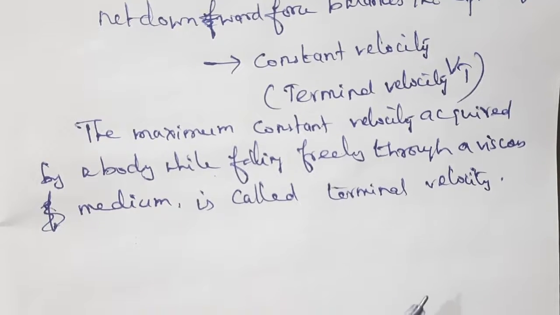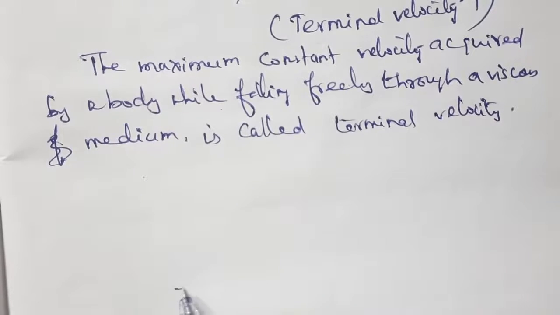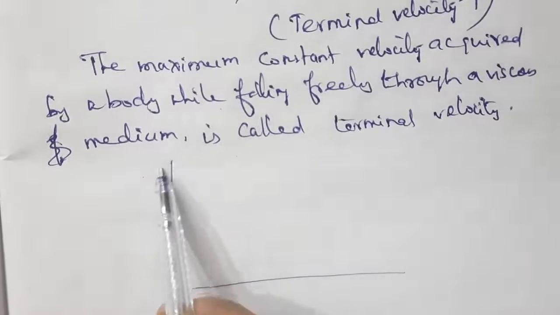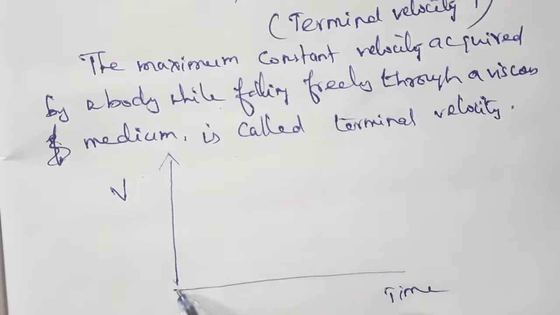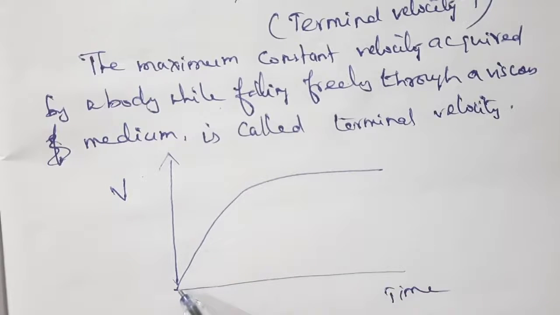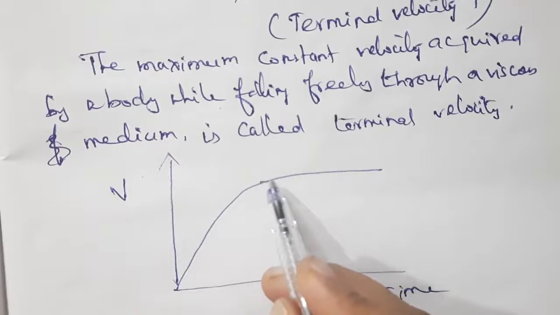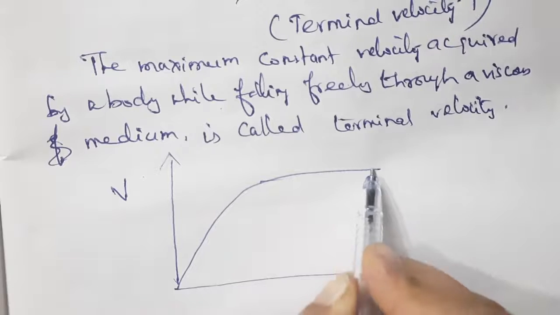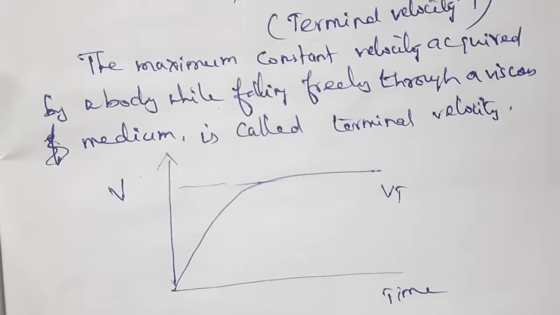They have plotted the graph between time and velocity of the falling sphere. The time is taken along the x-axis and the velocity of the falling sphere along the y-axis. First, the sphere is accelerated initially, so the velocity increases, and in course of time it becomes constant. So it attains the terminal velocity. Now, we are going to learn the expression for terminal velocity.